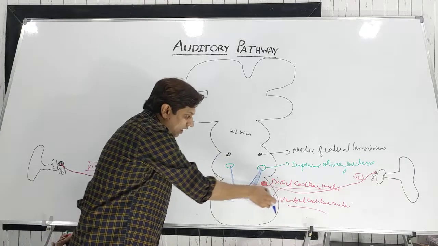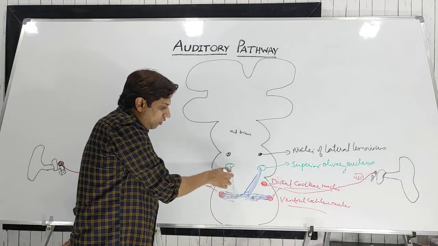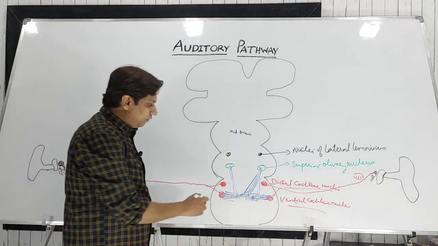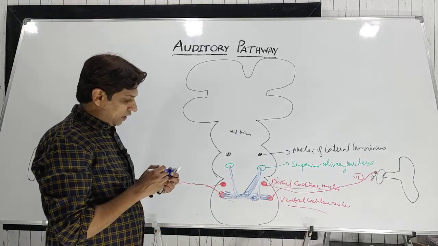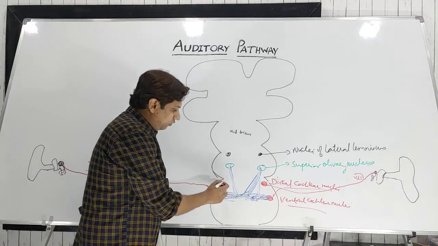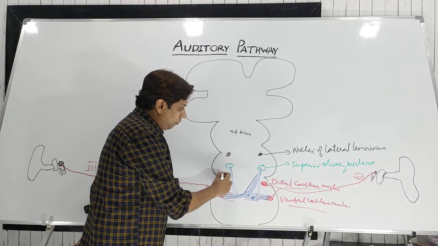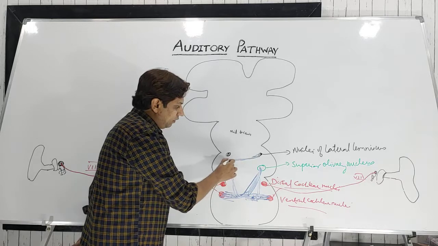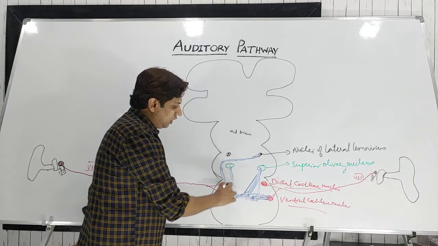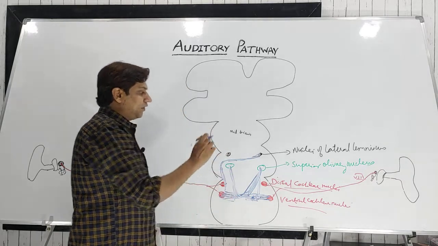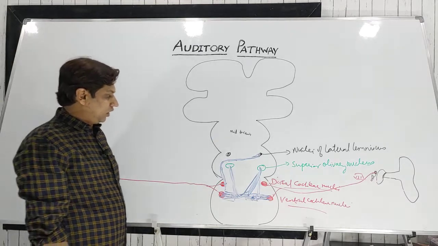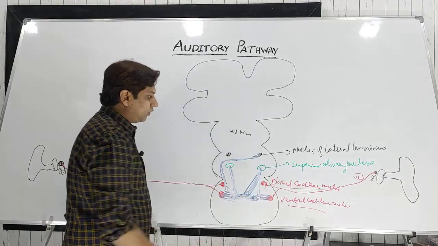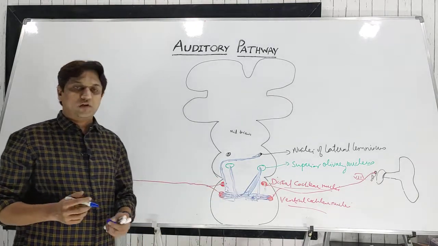So the majority of the fibers go to the contralateral side and a few go to the same side. Now from the dorsal cochlear nuclei, the fibers also go to the opposite nucleus of the lateral lemniscus. These fibers are interconnected, with synapses between the dorsal and the ventral cochlear nuclei as well.